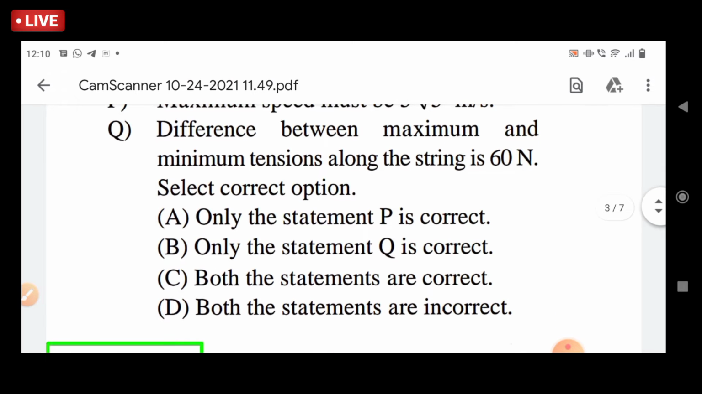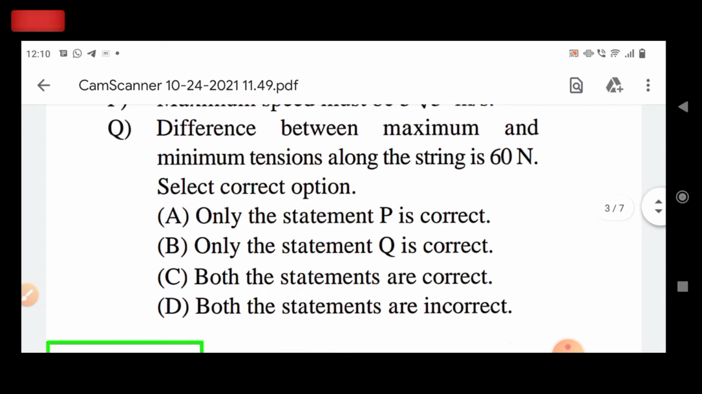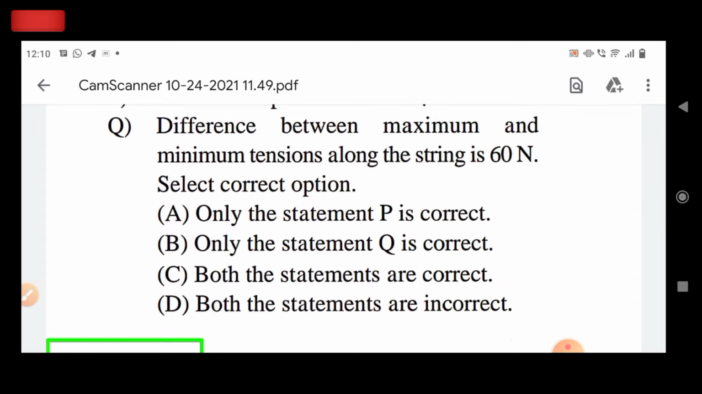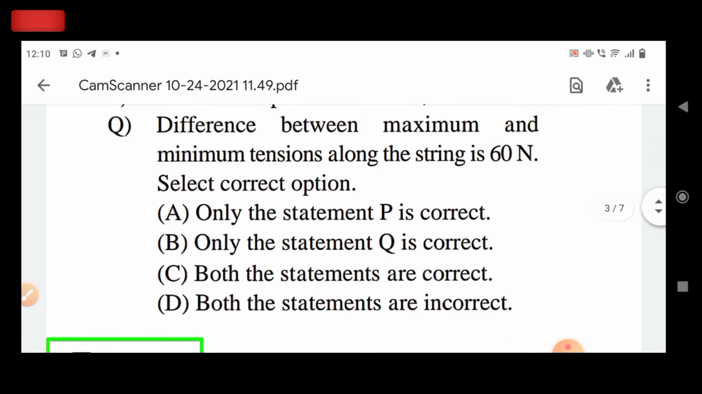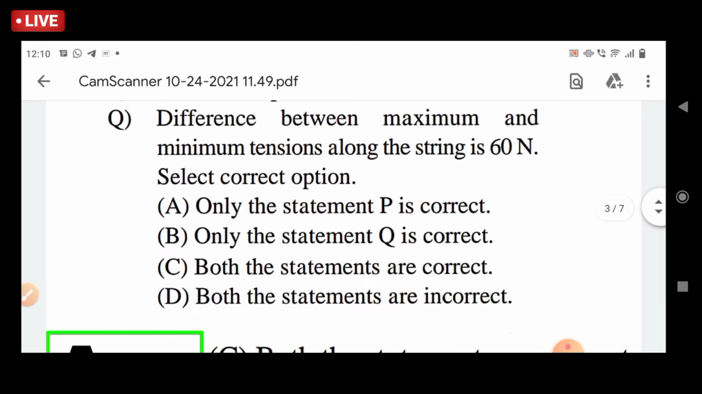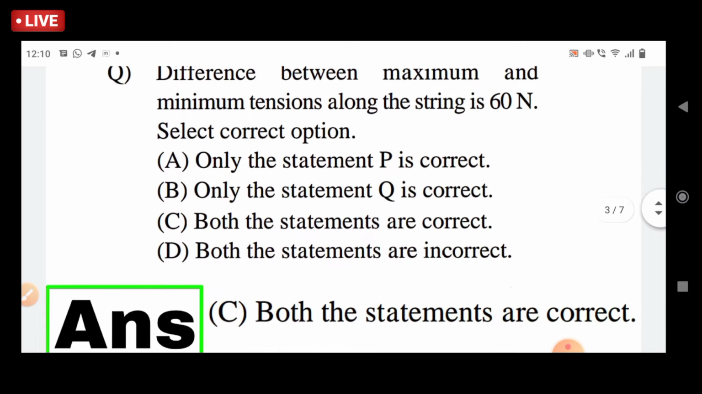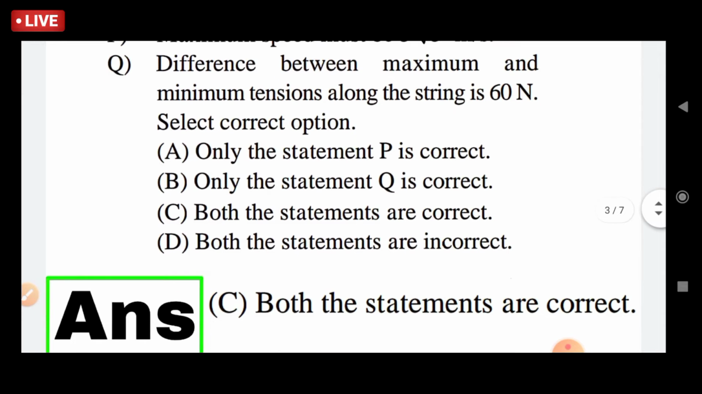A, only the statement P is correct. B, only the statement Q is correct. C, both the statements are correct. D, both the statements are incorrect. So the answer for the given question is C, both the statements are correct.